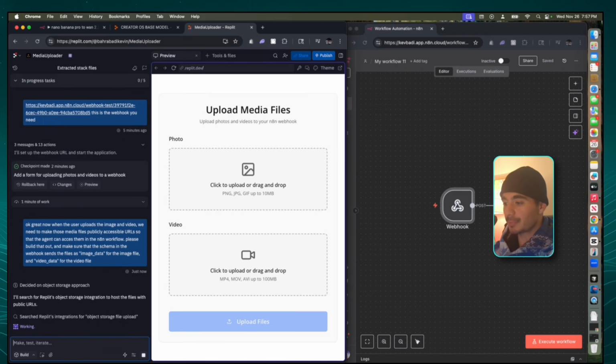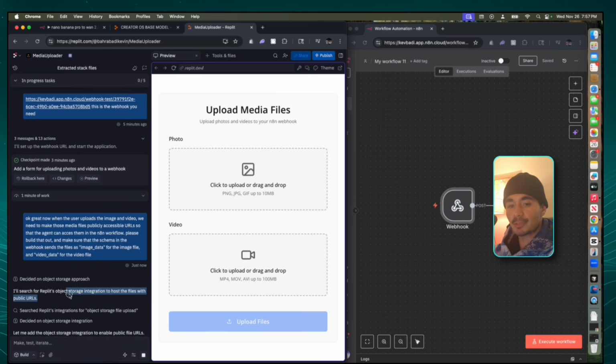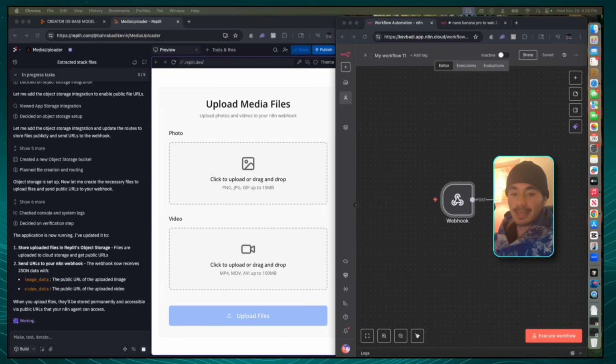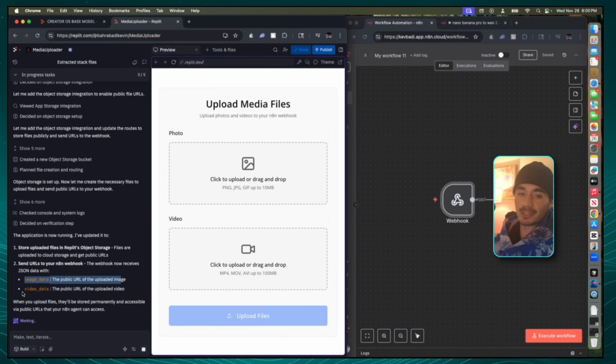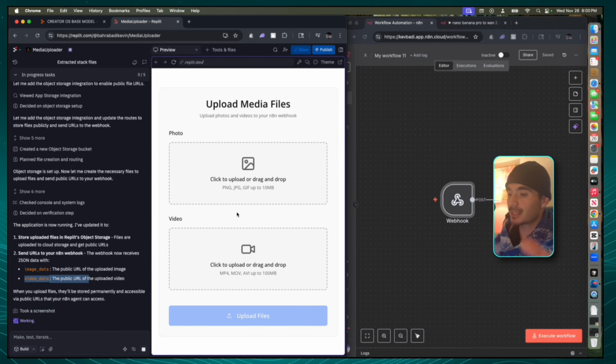And so the reason why I love Replit for this type of workflow is that Replit has a built-in object storage, which allows us to bypass all of this headache, and the agent is just going to get this done for us. If we didn't have this on Replit, we would have had to add a database and a bunch of other steps that would have wasted a lot of time. So the agent just said the image data will be a public URL that's going to be sent through, and same with the video data. And so now the form is basically set up and ready to go.